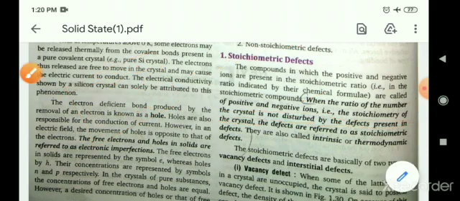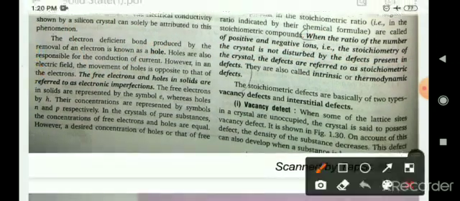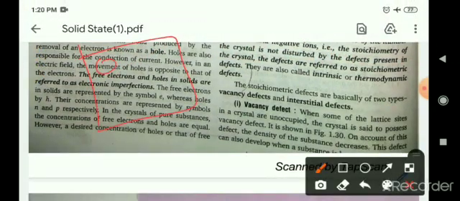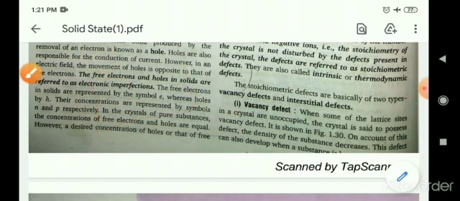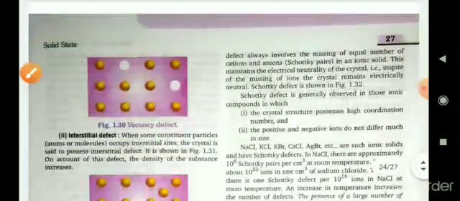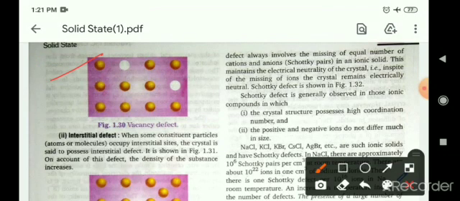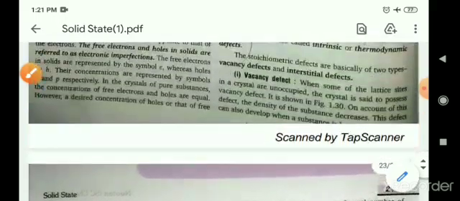Among these, there is the vacancy defect. If any constituent particle is missing from a crystal lattice, it creates a vacant site, and this is known as the vacancy defect.